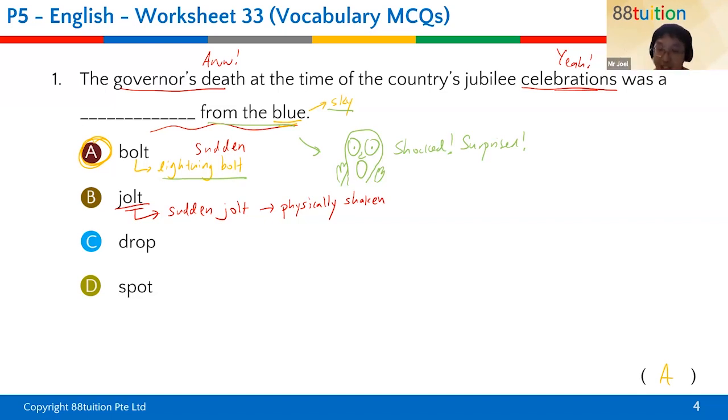It's a very sudden action, right? Then you came awake, like, jolt. So you can't say "jolt from the blue". It's a bolt from the blue.